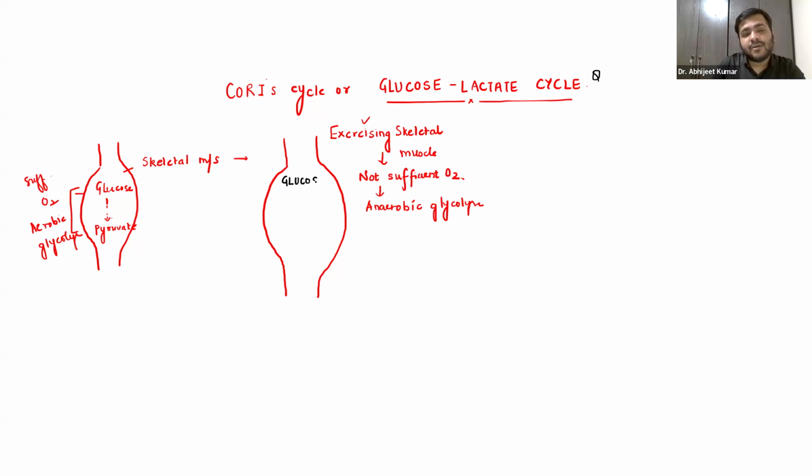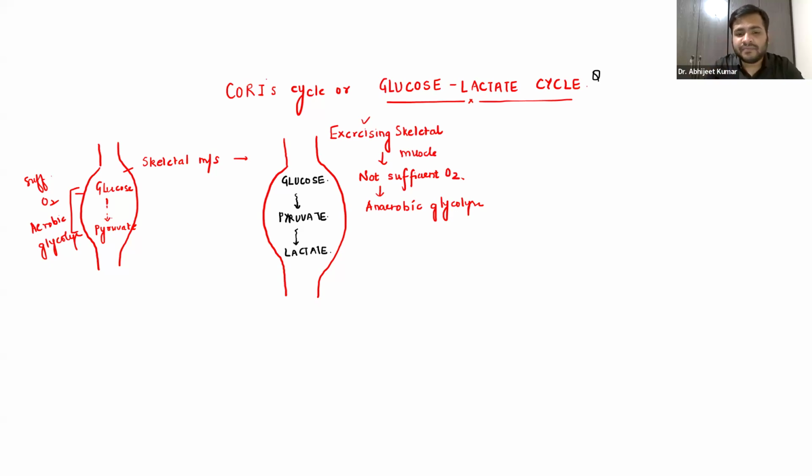Now, what will happen to the glucose over here? This glucose will be converted into pyruvate. And because there is not sufficient oxygen, this pyruvate will be converted into lactate, with the help of the enzyme lactate dehydrogenase, right? Now, what will happen?